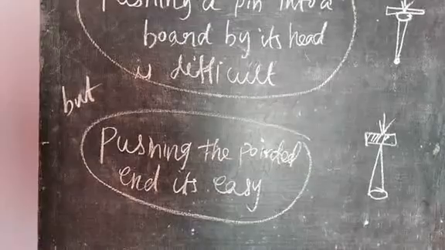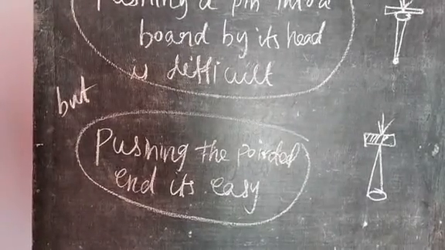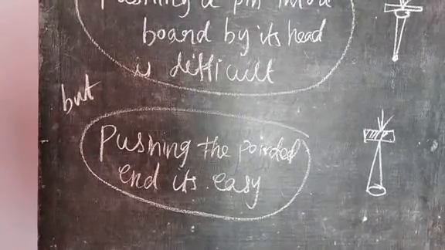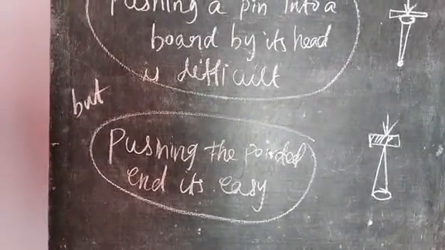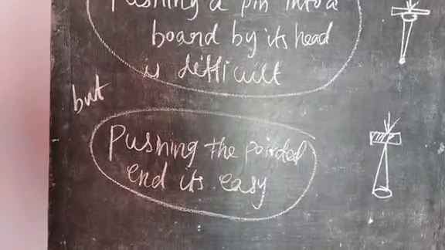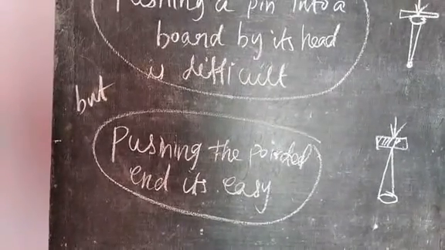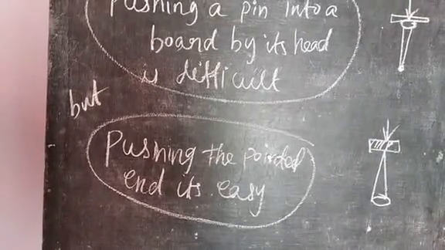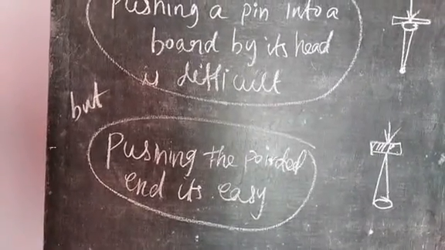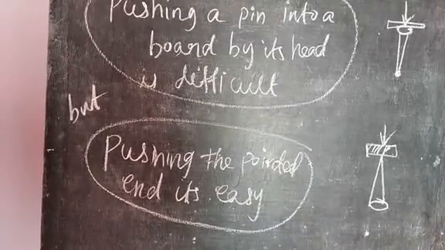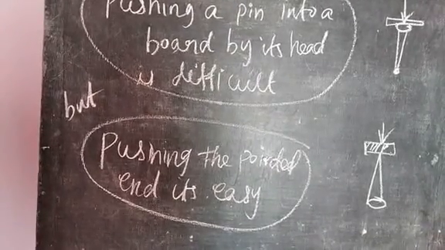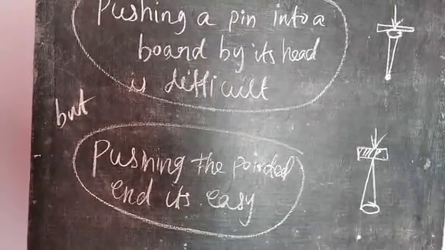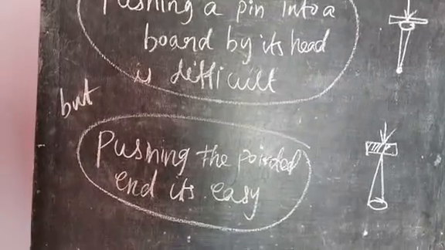Then why can a camel run in the desert easily? A camel walks on the desert, which is full of sand, and the camel's feet are in contact with the desert. The area of contact of the camel's feet is more, pressure is less, so a camel walks easily in the desert area.